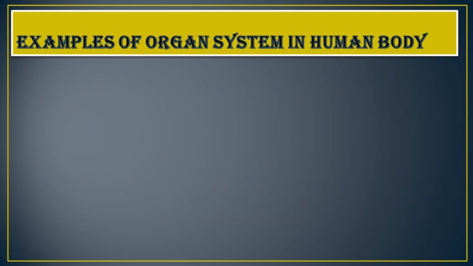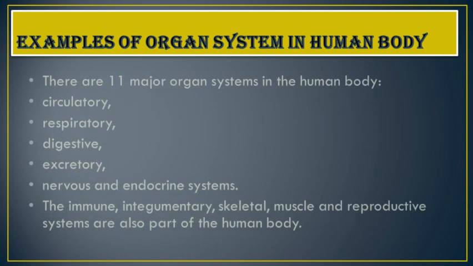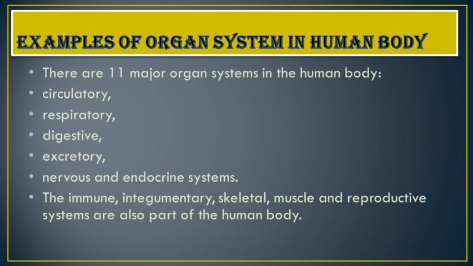Now we will see the examples of organ systems in the human body. Let's see one by one. There are 11 major organ systems in our human body. First is the circulatory system, respiratory system, digestive system, excretory system, nervous and endocrine system, the immune system, integumentary system, and the skeletal, muscle and reproductive systems are also part of the human body. These are the major organ systems present in our body.